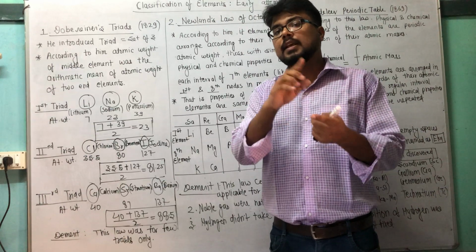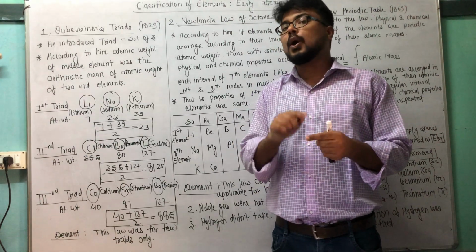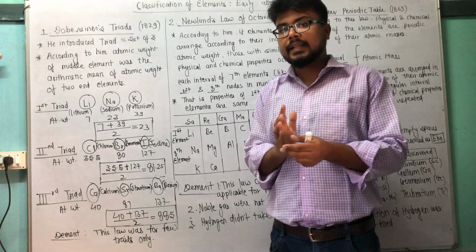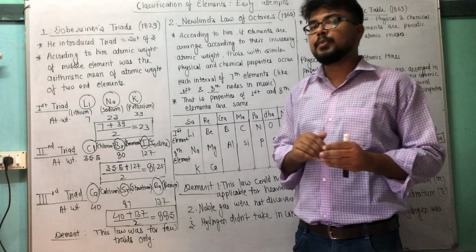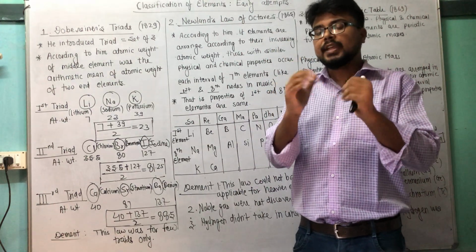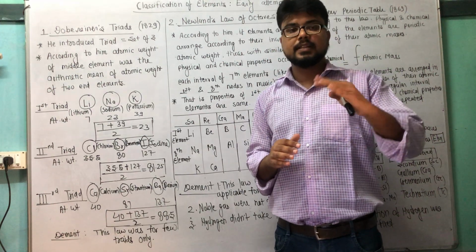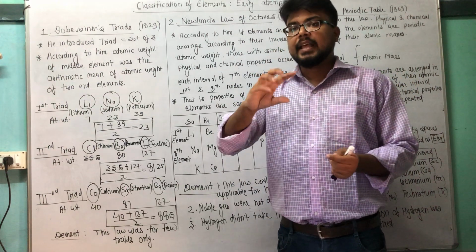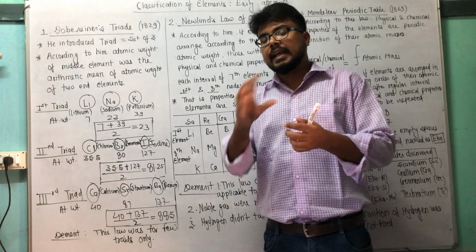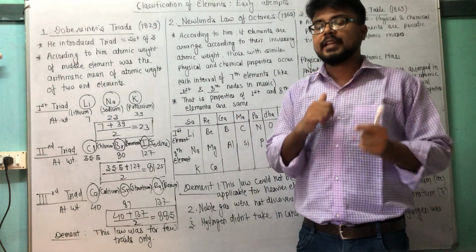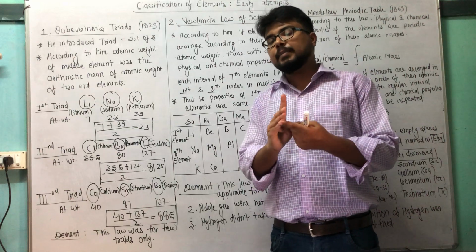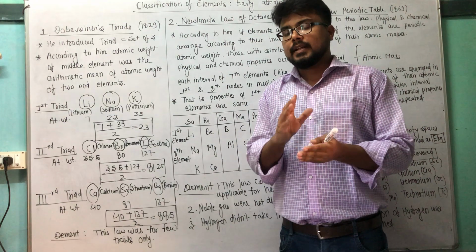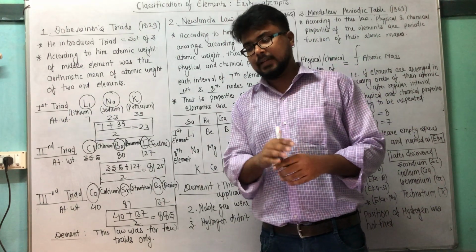What is the periodic table? It is the systematic arrangement or classification of elements into metals, non-metals and metalloids. You will see in the periodic table there are three categories of elements. First, on the extreme left side or in the middle it is metal, on the extreme right side it is non-metal, and in between metal and non-metal it is metalloid. So the periodic table is nothing but the classification of elements into metals, non-metals and metalloids.